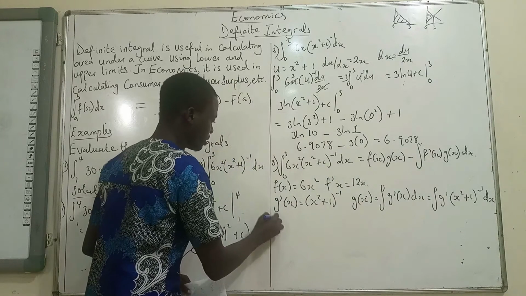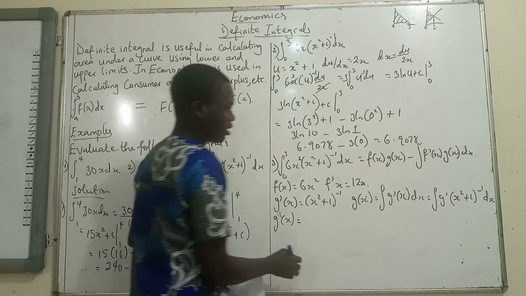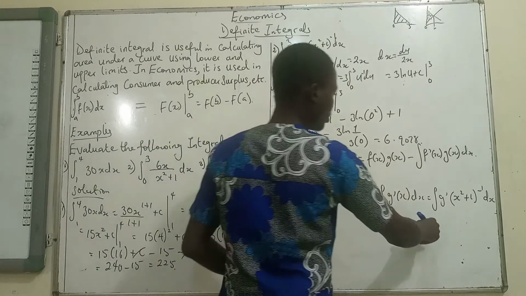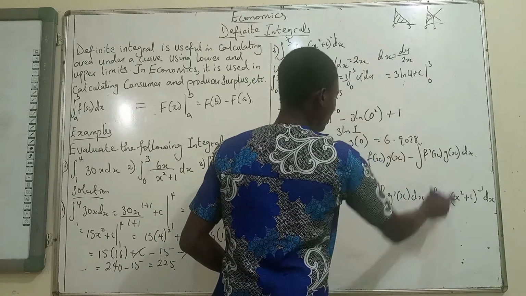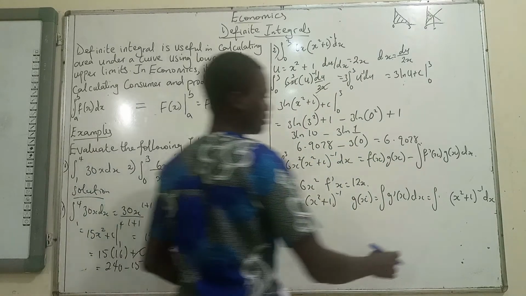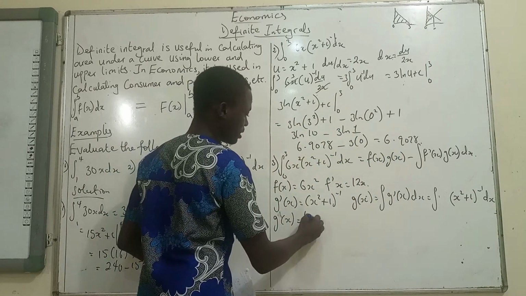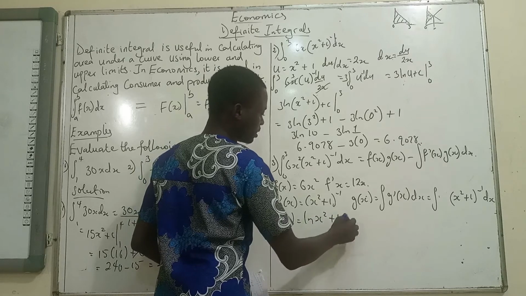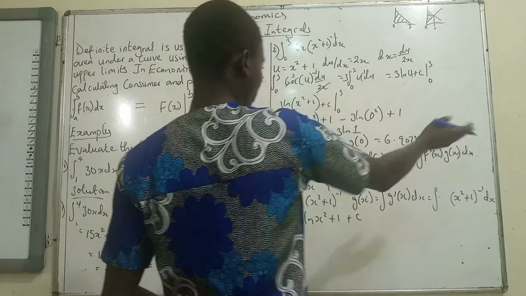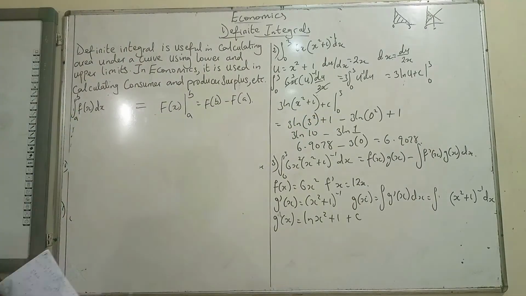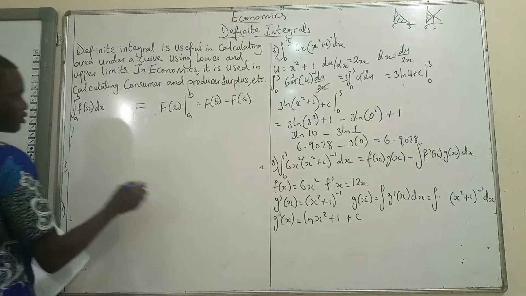So g prime x now, g x equals... wait, why did I put this again? Okay, g x equals, by the time you integrate this raised to power minus 1, you'll be having ln of x squared plus 1, then plus the constant term. That's that. So we then continue, just hope there isn't any mistake on the board. We then continue, so we have everything we need.